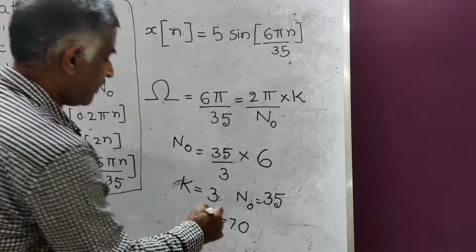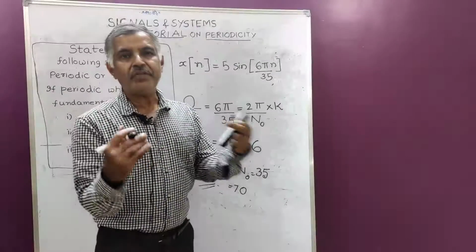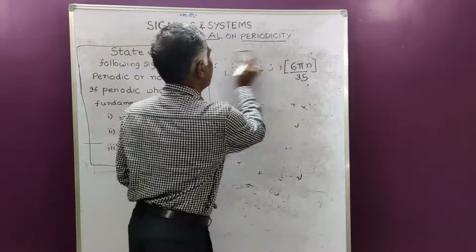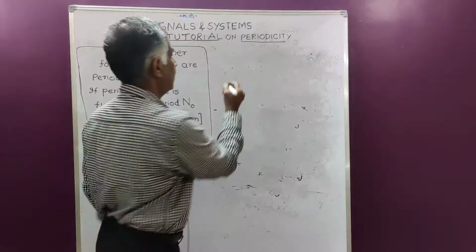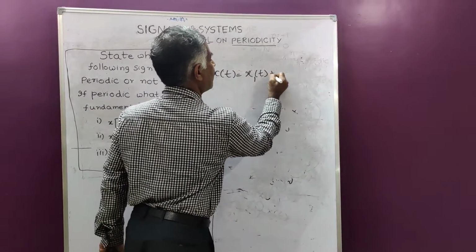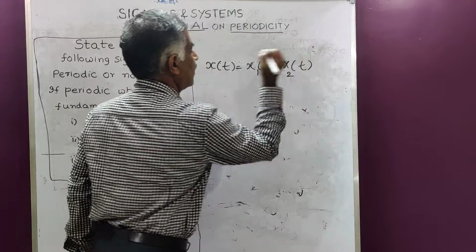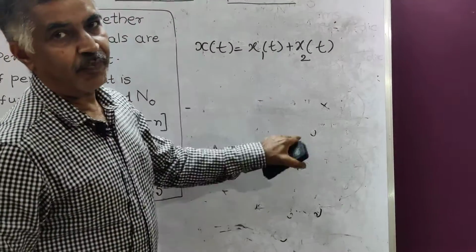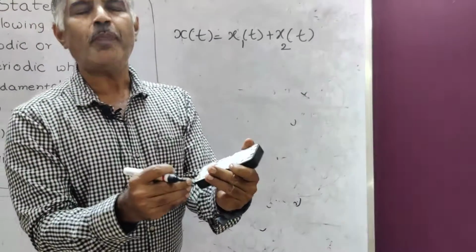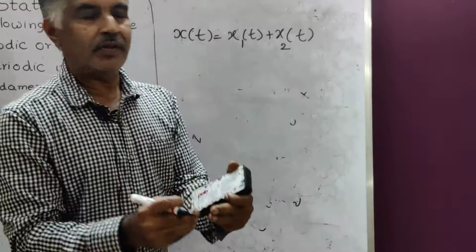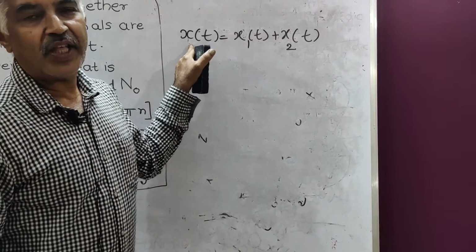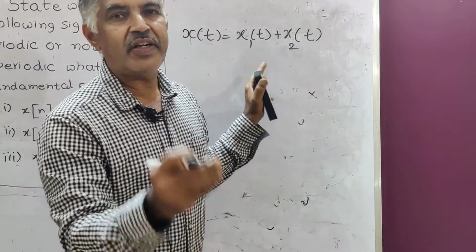Now these are the three problems. In the next video lecture, instead of one function, I will take two functions: x of t is equal to x1 of t plus x2 of t, where x1 of t is periodic and x2 of t is also periodic. When we take two periodic functions together, the question is, what is the condition for periodicity? There is a small theorem to be proved, which I will take up in the next class.